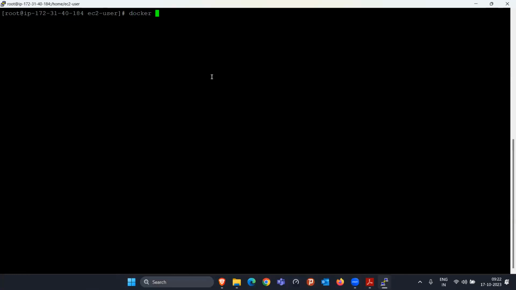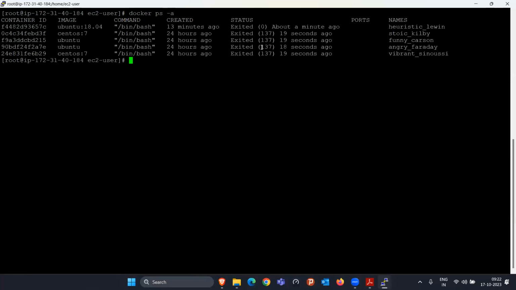Similarly, there are so many containers, right? So a container is just like an EC2 instance type of thing. Okay. The only thing is it is faster. And inside a single EC2 instance, we are running multiple containers. Even I can launch 10 more containers, 15 more containers, right? Because they ask for RAM only when we utilize it. Okay.